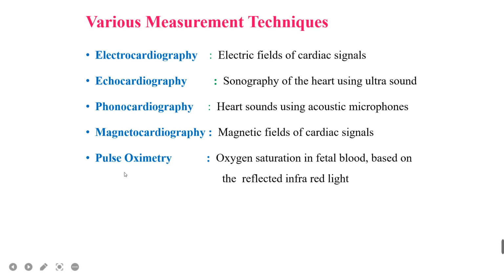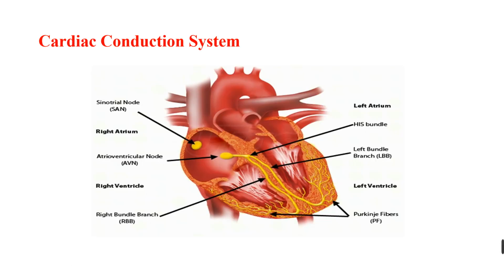And the last one is pulse oximetry. Very familiar, we used it during the COVID time and all. So we have to see the oxygen saturation in the blood. Based on the reflected IR lights, we can see this. So this is the structure of the heart.